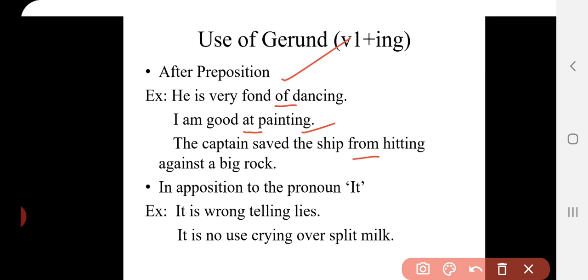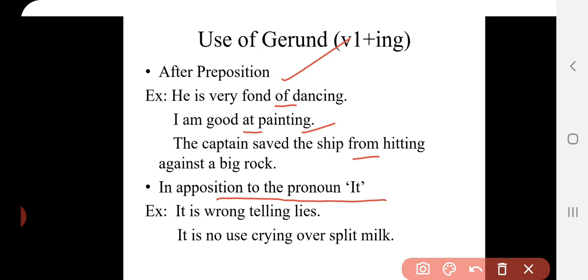For the time being you can remember this thing: we use infinitive, and we also use gerund, in opposition to pronoun it. Which verbs take infinitive, which verbs take gerund, and which verbs take both, I will tell you in the next video.